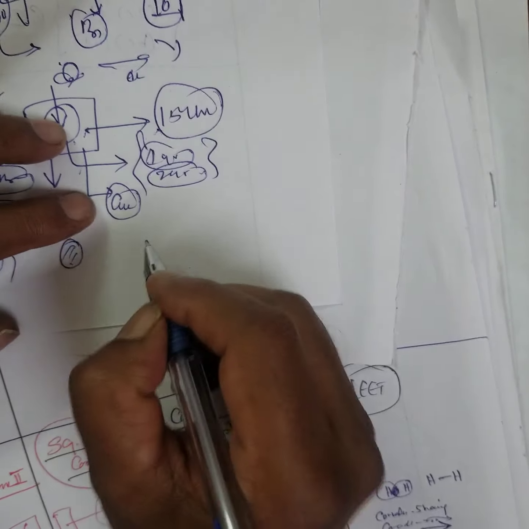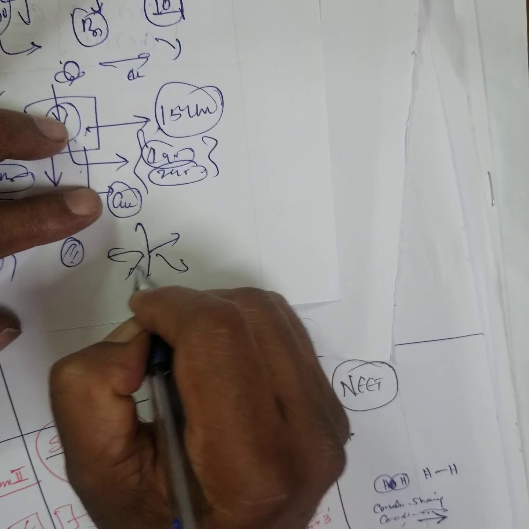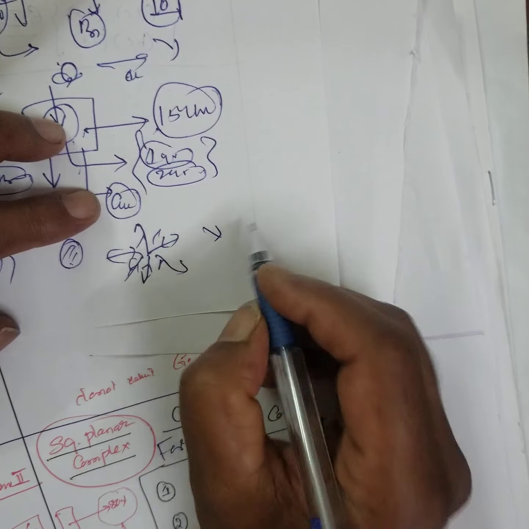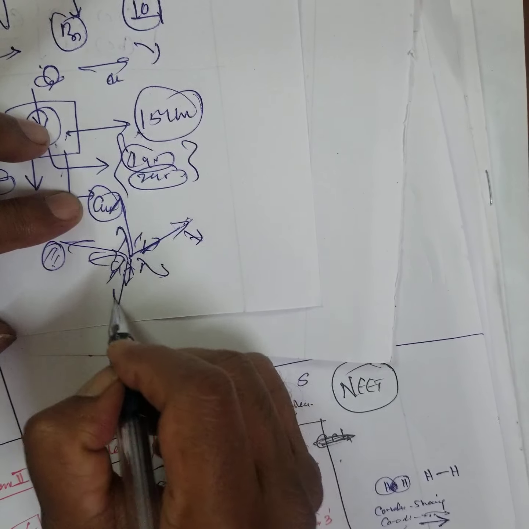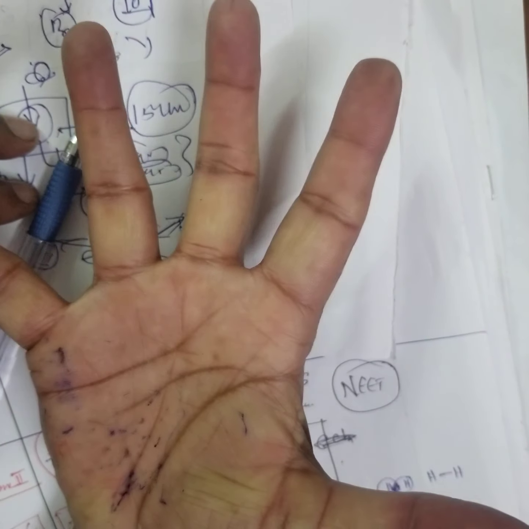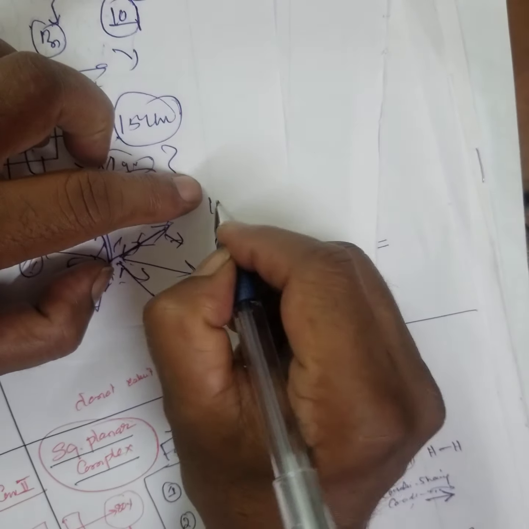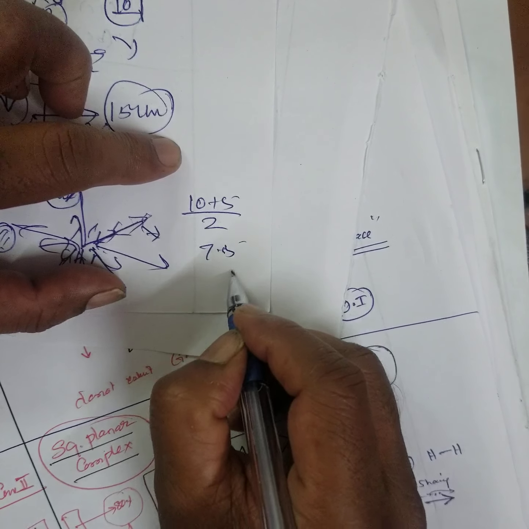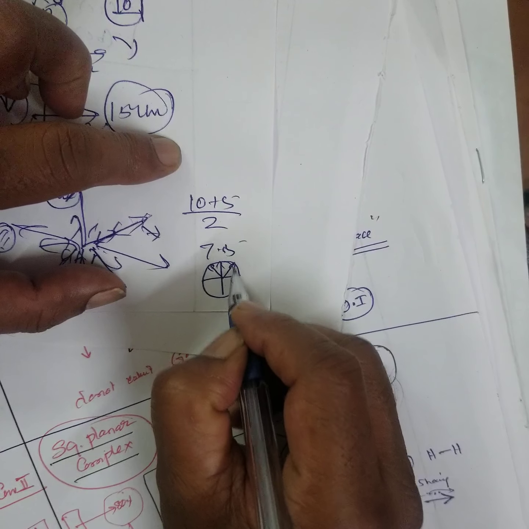The photon, a light, is represented by what? Expansion is like this in all directions, and contraction in the opposite direction. Therefore, expanded with a radius of 10, and contracted to 5. Then what is the average radius? 10 plus 5 by 2, 15 by 2 or 7.5. Therefore, what do I write? I write a circle. I represent the light.